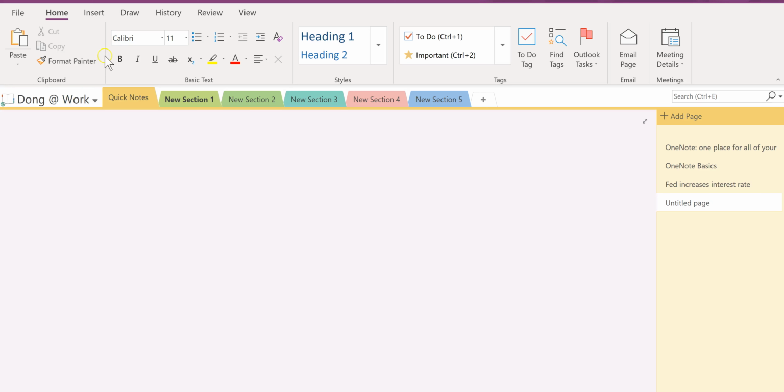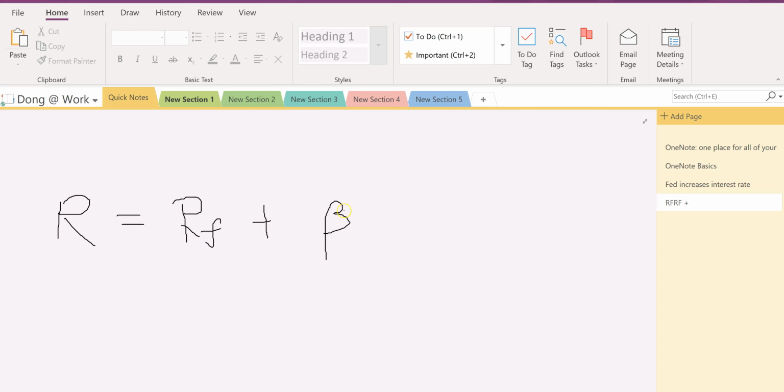So the CAPM gives us R simply equals RF plus beta times RM minus RF.